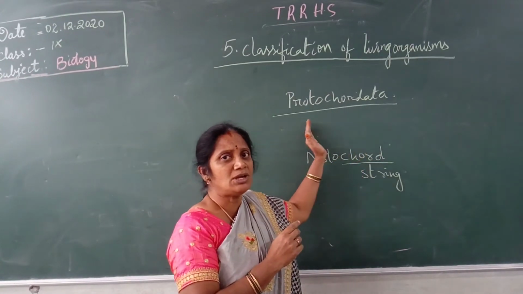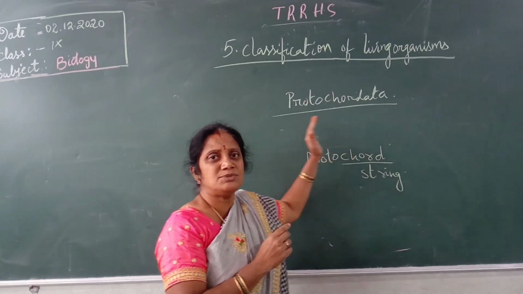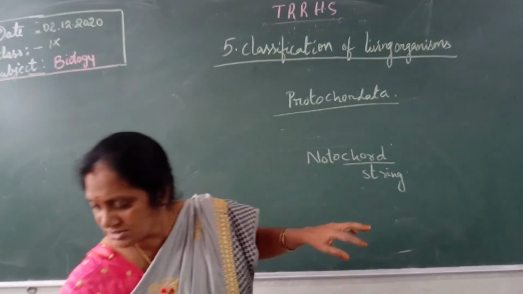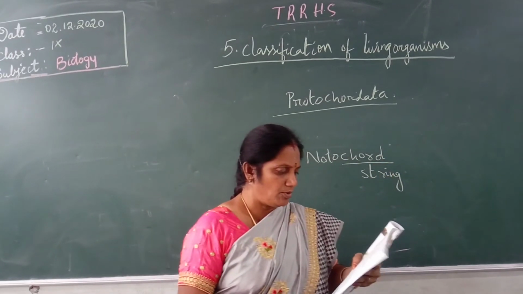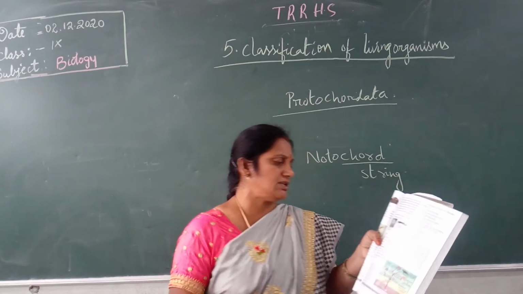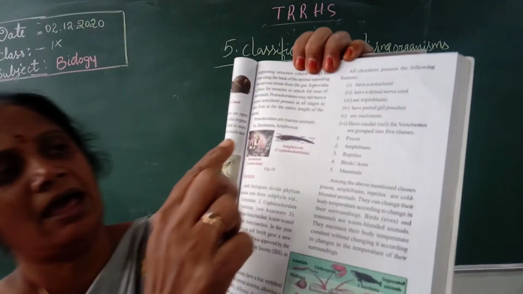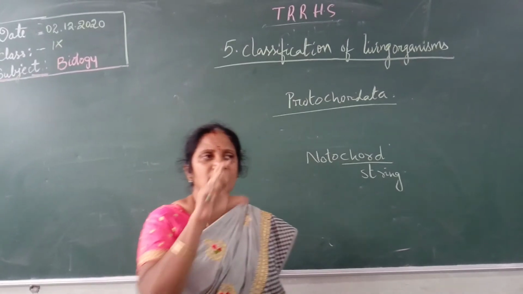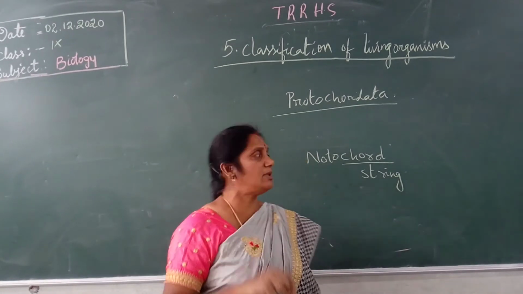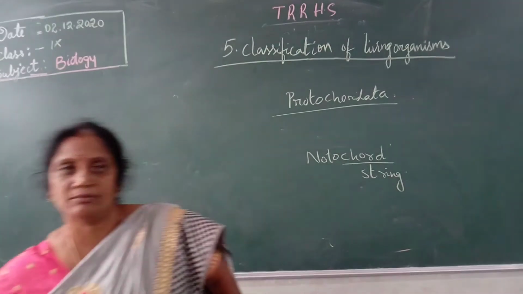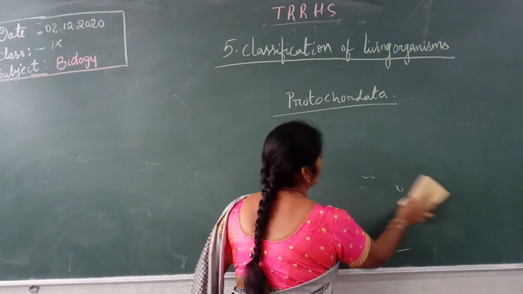Before the Chordata, whatever changes were observed in the animals, they come under Protochordata. For example, Herdmania and Amphioxus are given here as examples of Protochordata. These are animals that have the notochord not throughout their life, but only for a part of their lifetime. Now we will discuss the Chordata.